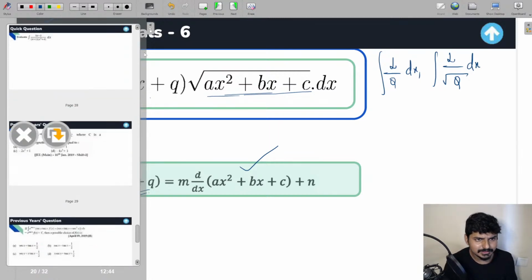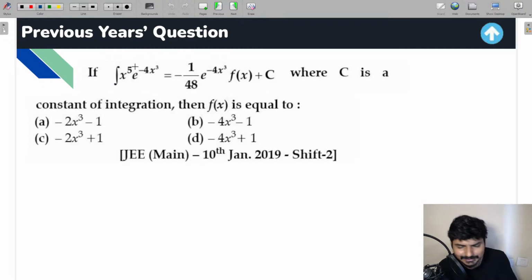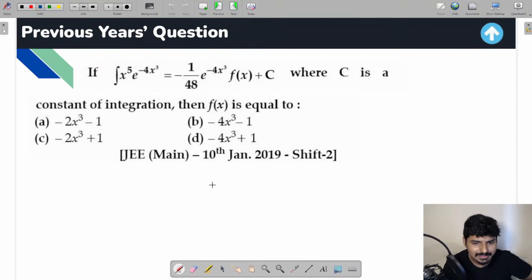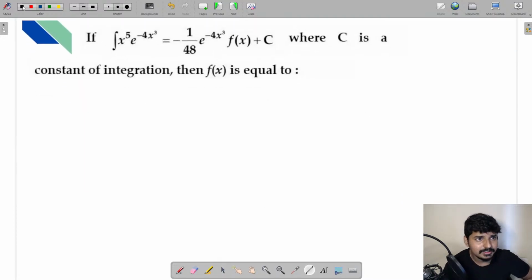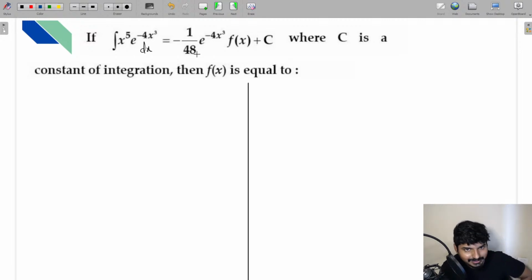Let me do a previous year question for you guys, dependent on the concept of integration by parts. Okay. So guys, everyone, look at the question given for you. In this question this is given for you that if integration of x raised to 5 into e raised to minus 4x cube into dx is equal to minus 1 by 48 into e raised to minus 4x cube into f of x plus c, where c is going to be the constant of integration. Then the question is here, find f of x. What is f of x going to be in this particular case?